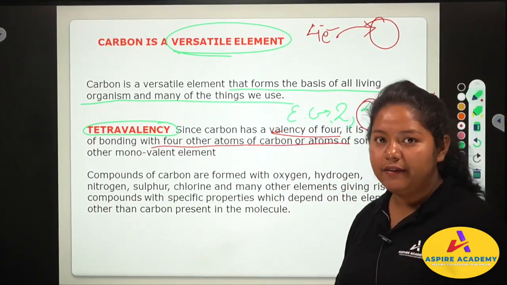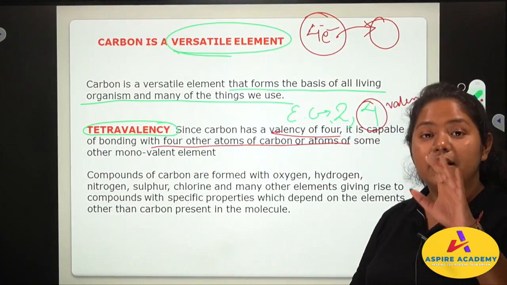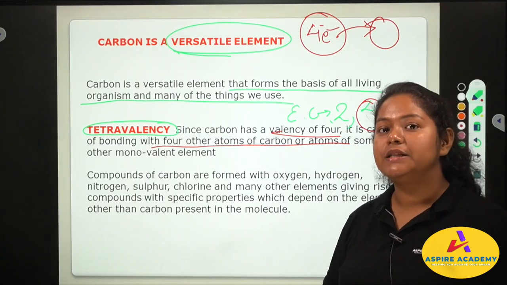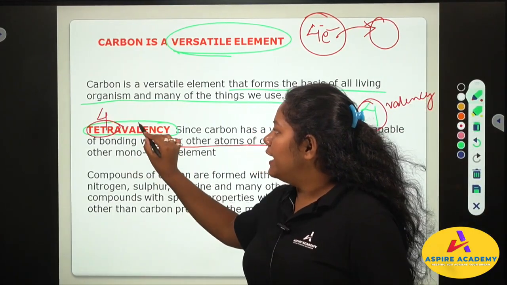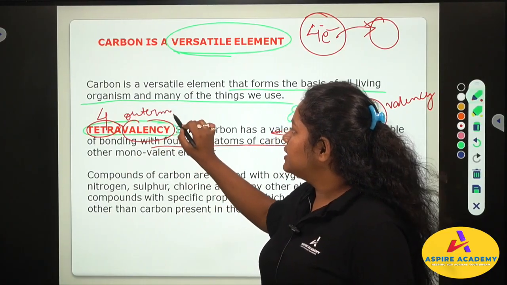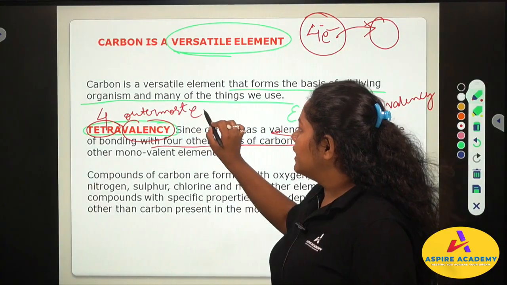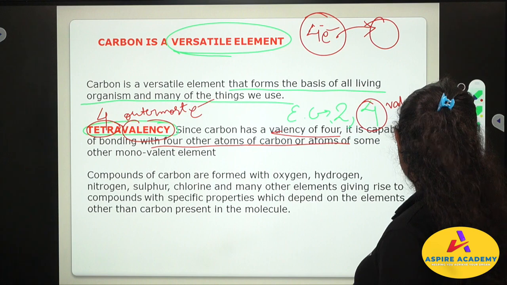It has tetravalency. Tetravalency means the outermost shell has 4 electrons. Tetra means 4, and valency means outermost electrons. So carbon has tetravalency. This is the basic thing.